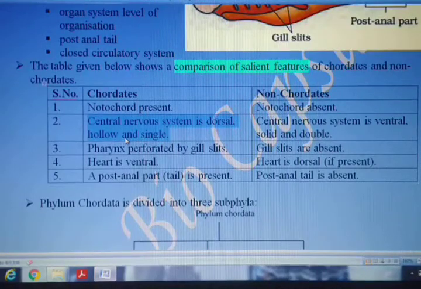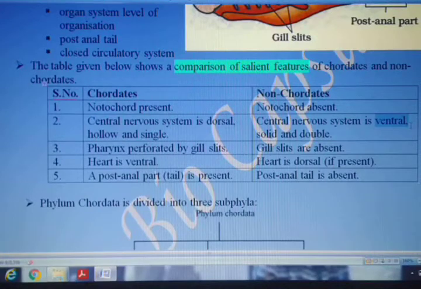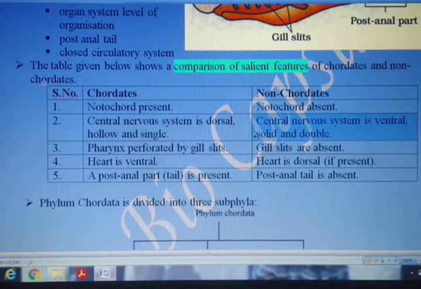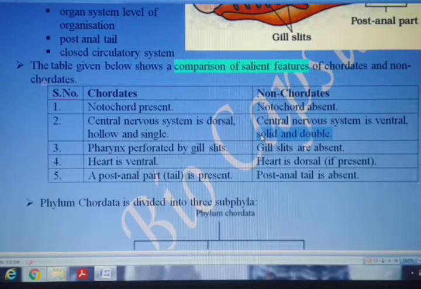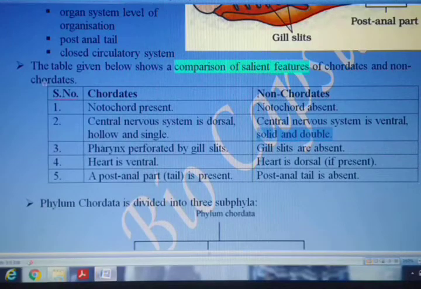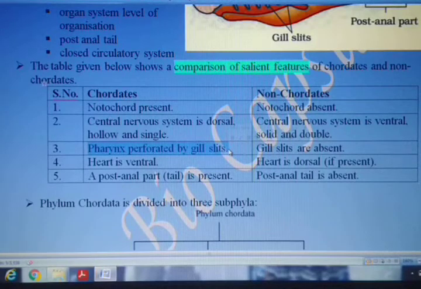Whereas in non-chordates, it is found on the ventral part of the body, and it is solid and double, meaning a double nerve cord is present in non-chordates. The third point in chordates is that the pharynx is perforated by the presence of gill slits, whereas gill slits are absent in non-chordates.